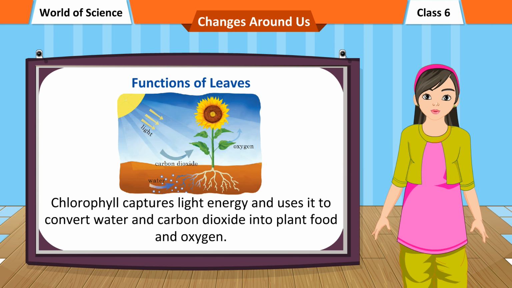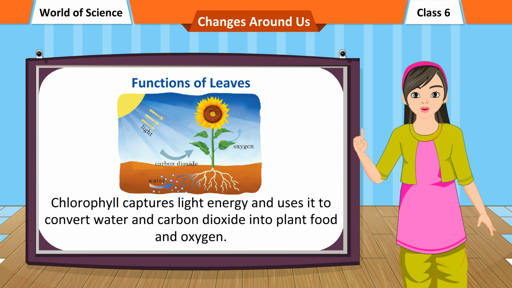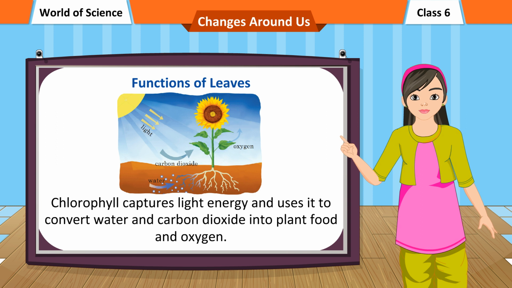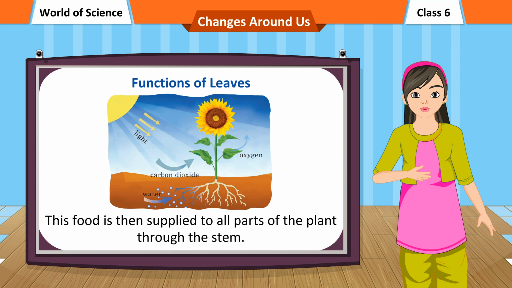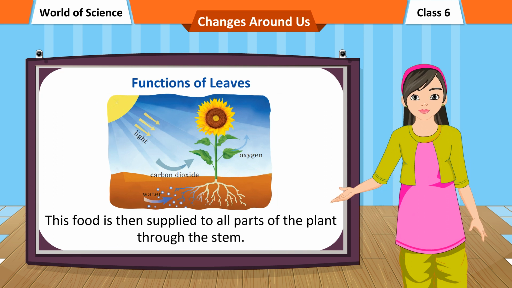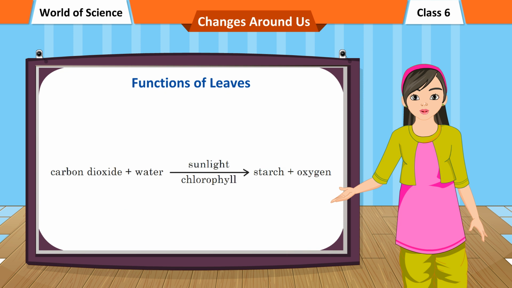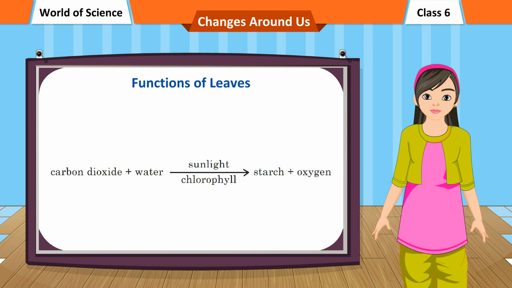Chlorophyll captures light energy and uses it to convert water and carbon dioxide into plant food and oxygen. This process is called photosynthesis. This food is then supplied to all parts of the plant through the stem. Carbon dioxide plus water, in the presence of sunlight and chlorophyll, gives starch plus oxygen.